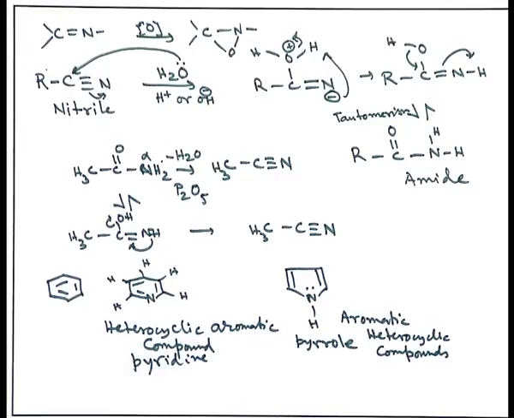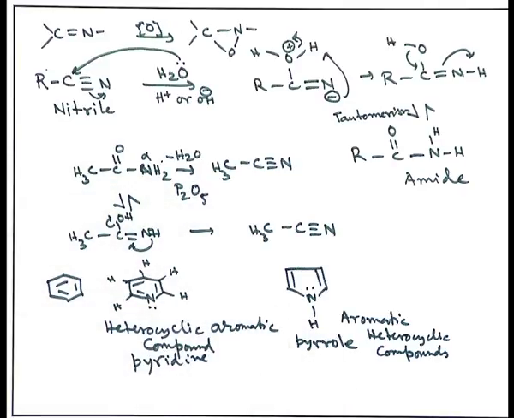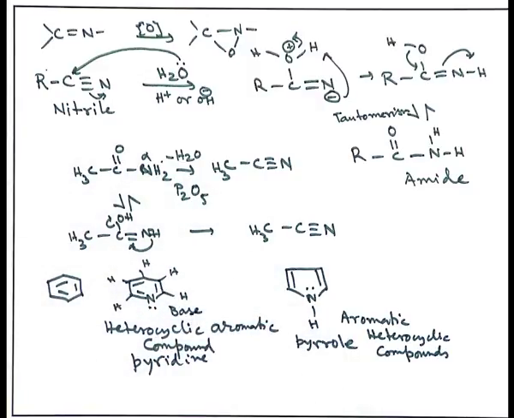Very common base, how did I say? Because if I look at the number of electrons over there, I can see this nitrogen lone pair is very easily available, which it can donate to any acidic compound. So, this is a basic compound. Pyridine is a very good solvent and also a very good base, which is a heterocyclic compound having nitrogen in the benzene ring, one of the benzene ring's carbons being replaced by N, and this is basic in nature because it fulfills the aromaticity very easily.